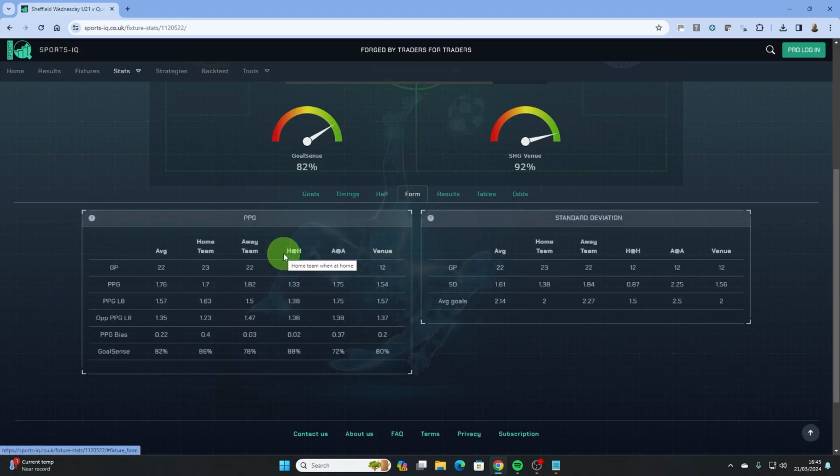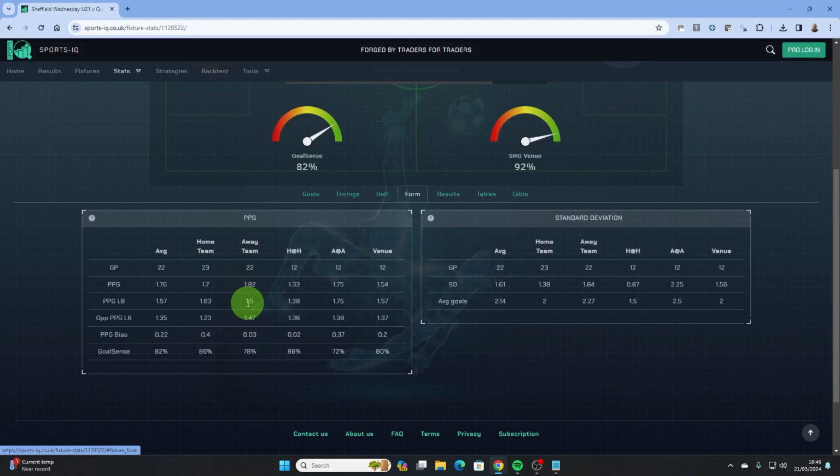Form is something that is often overlooked. We can see that QPR averaged more points per game over the season than Sheffield Wednesday. We can also see from the last date that Sheffield Wednesday have averaged slightly more though, 1.63 against 1.5. This would lead you to think that they are in better form.